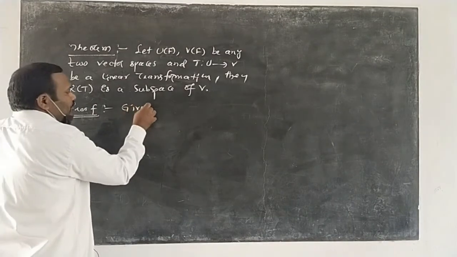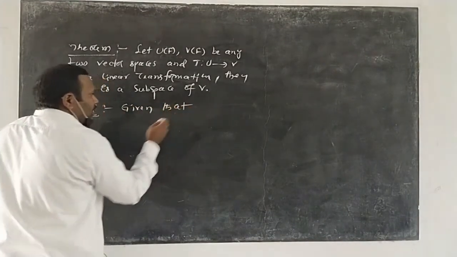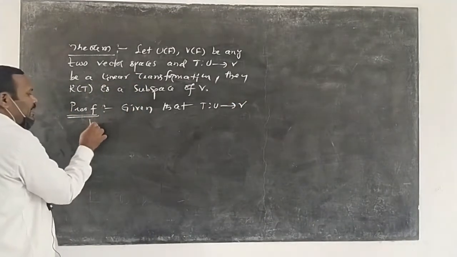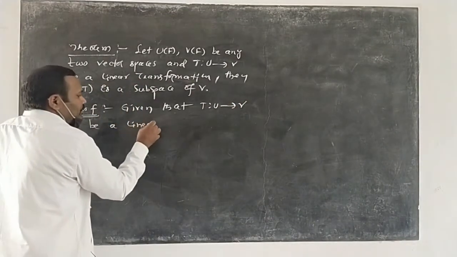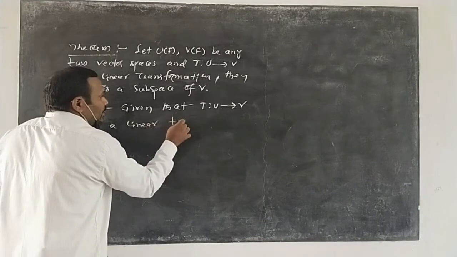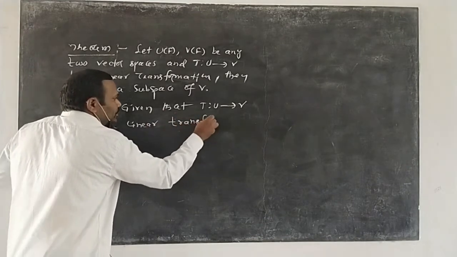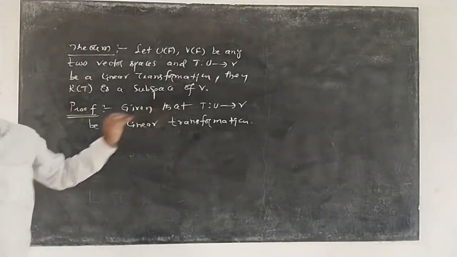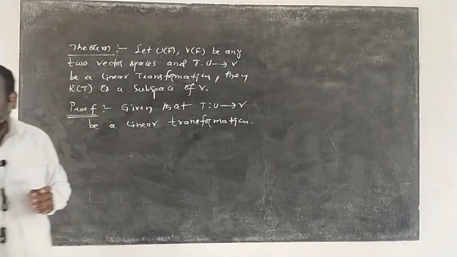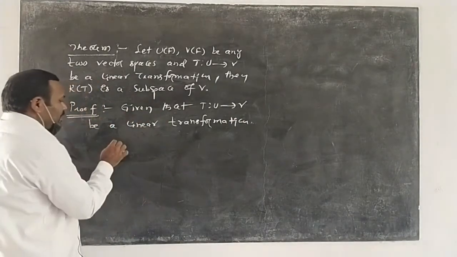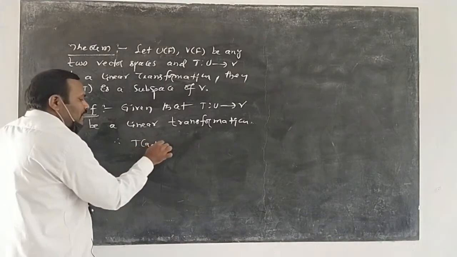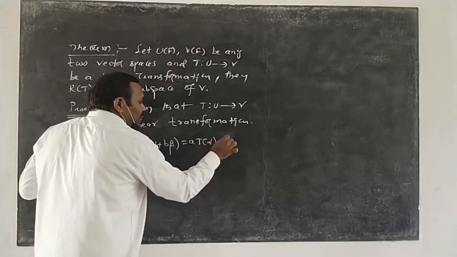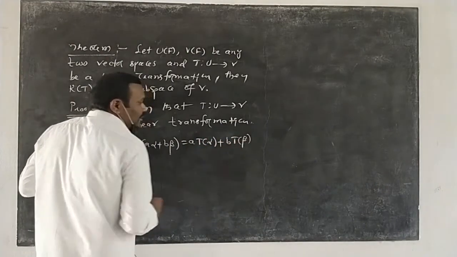Given that T from U to V is a linear transformation. So since T is a linear transformation, we can use the definition. What is the definition of linear transformation? Therefore T of a alpha plus b beta equals a times T of alpha plus b times T of beta.